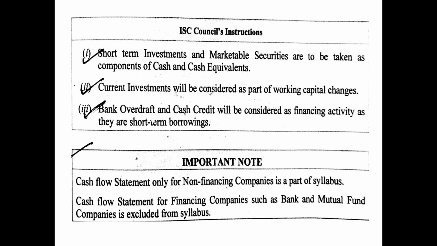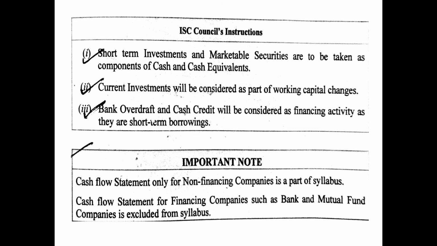Then ICAI Council's instructions. Point number 1. Basically these are the repetitive points, this we have already done, but just for the revision sake. Short-term investment and marketable securities are to be taken as components of cash and cash equivalent, that we know. B point, current investment will be considered as part of working capital changes, that also we have already studied.